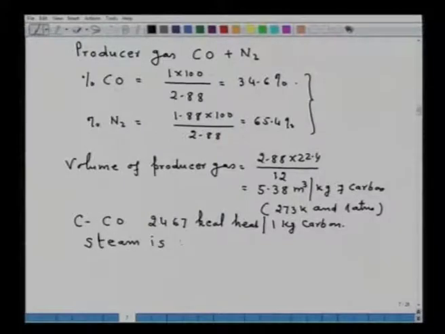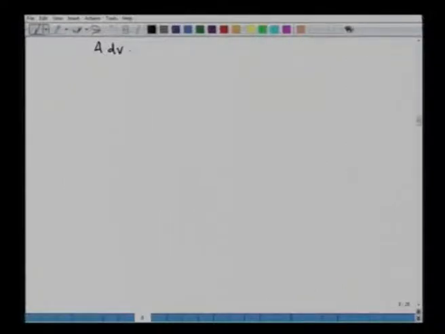Steam is used to gasify the carbon, and in presence of steam the reaction is C plus H2O equals CO plus hydrogen. Let us put this as reaction number 5. Now there are several advantages of using a mixture of air plus steam for carrying out gasification.